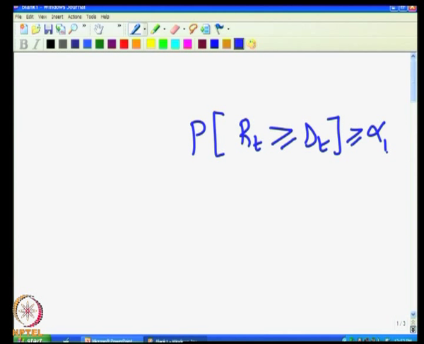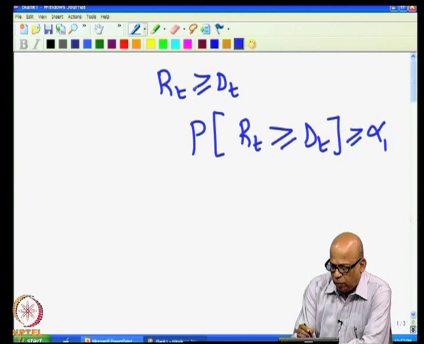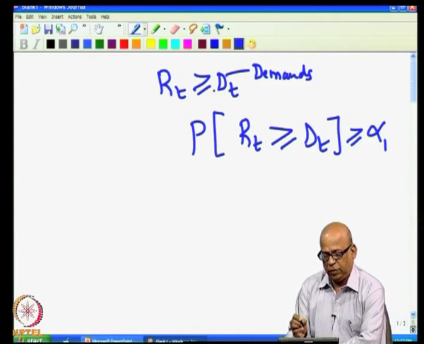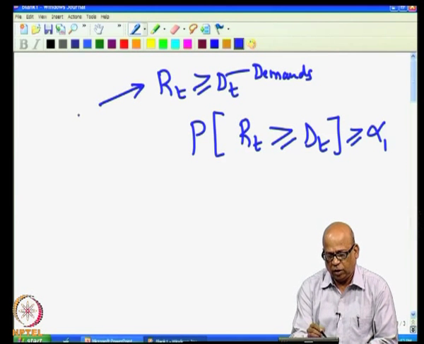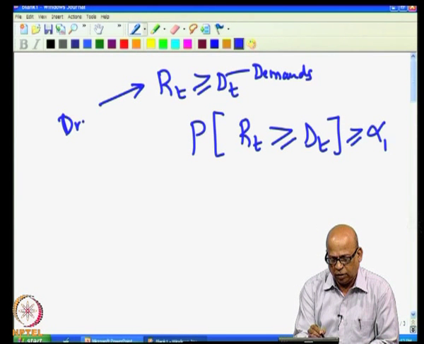Now, this is the chance constraint. Your original deterministic constraint was RT greater than or equal to DT. That means, you wanted to meet the demands during time period t with 100% reliability. This was the interpretation, this was the original deterministic constraint.